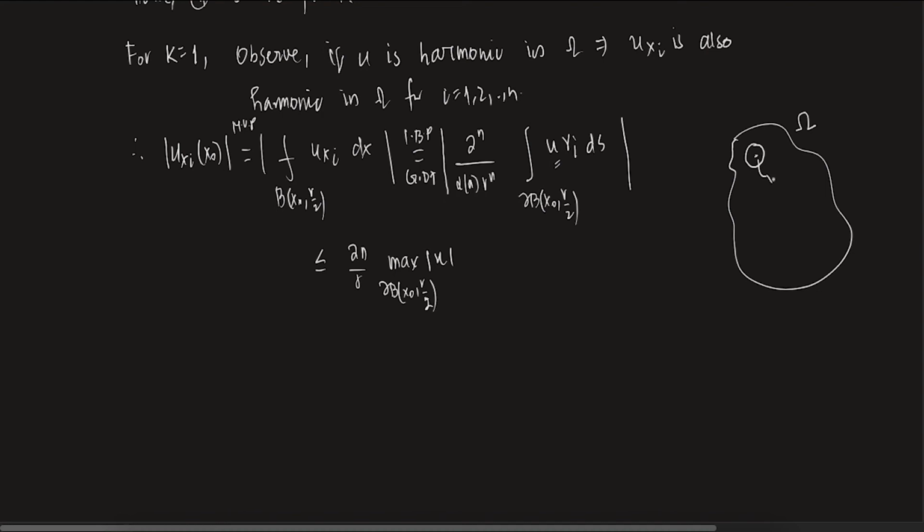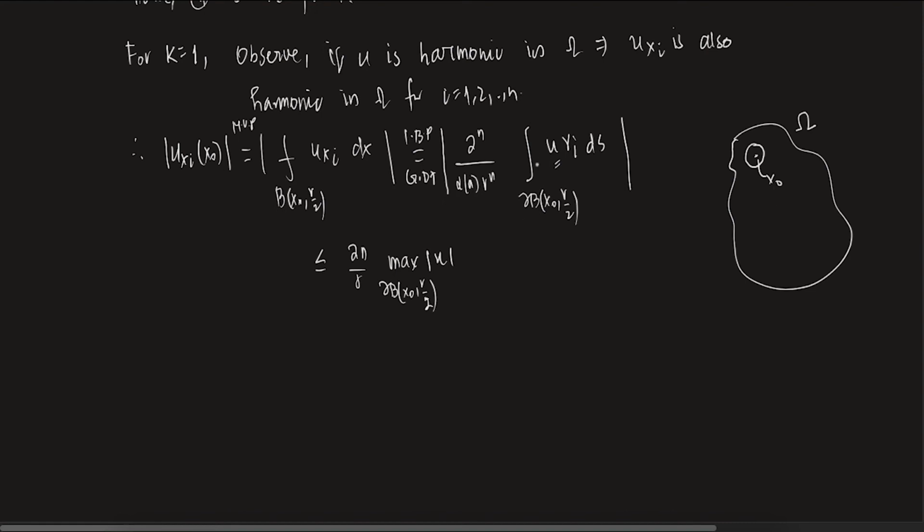Let's say that's your x naught, and this is r by 2. If u is continuous, definitely this boundary of B(x naught, r/2) is a closed bounded set, hence it is compact. A continuous function on a compact set has a maximum, so I will take that maximum out.